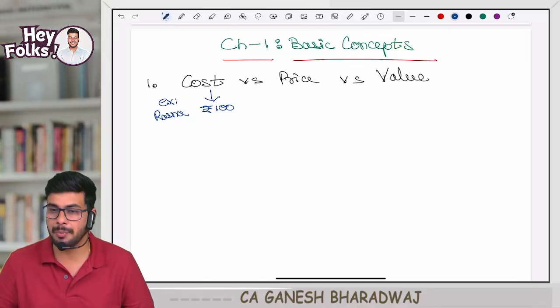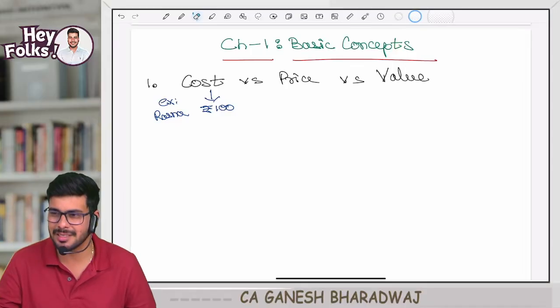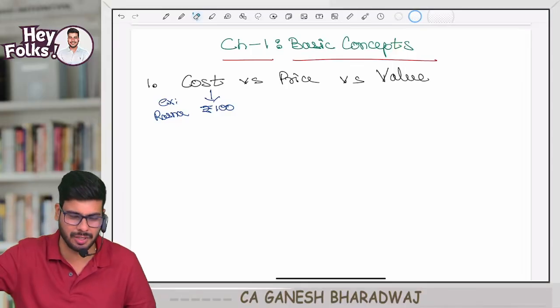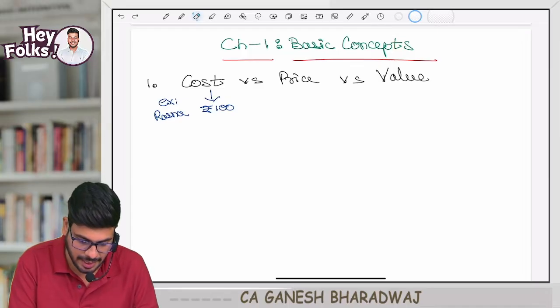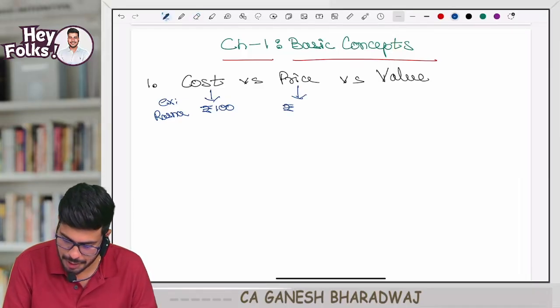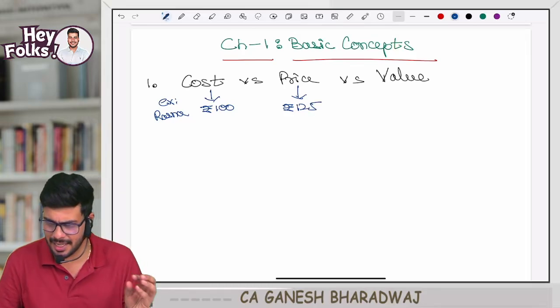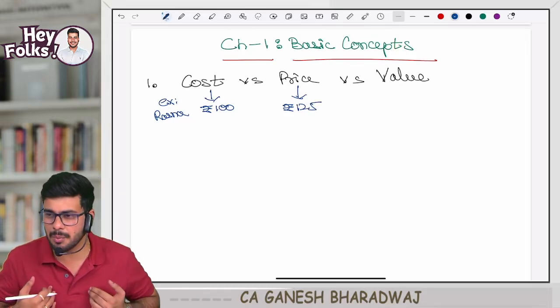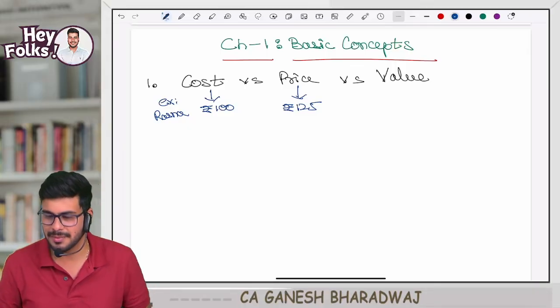Now what happens? Your mom, she goes and purchases this pack of Rasna from where? From the factory? No. Where does she? Come on, answer. From a nearby shop, kirana shop, she goes and purchases. Let us say she purchased it by paying rupees 125. Will the factory sell it at 100 rupees only? No, he needs some profit, no? So the selling price will be more than the cost. We know that, guys, correct?